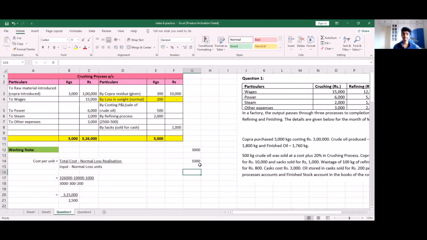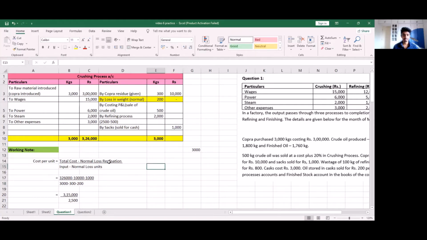What forms a part of my expenses is only the 2000 rupees which I'm losing between these two. So this 2000 will be included when I'm calculating cost per unit. But this 1000 that I have got back, we will subtract from our cost because we have got this money back. If that is clear, we know that we will do 3,26,000 minus 10,000 minus 1,000.